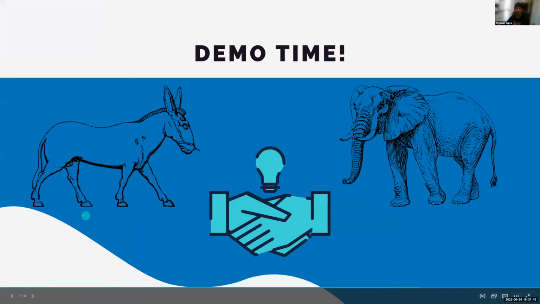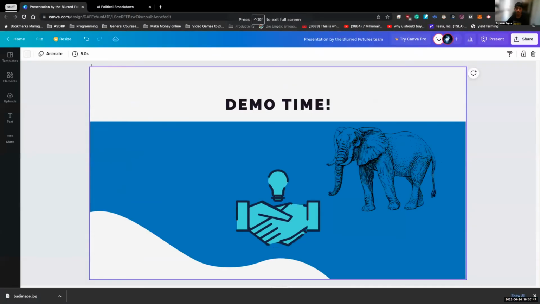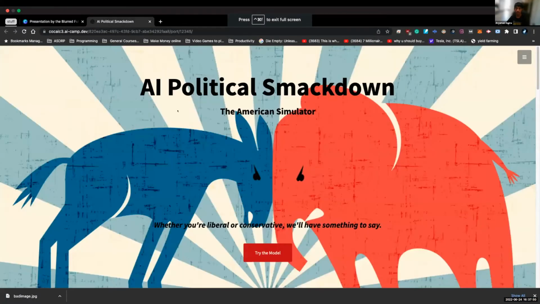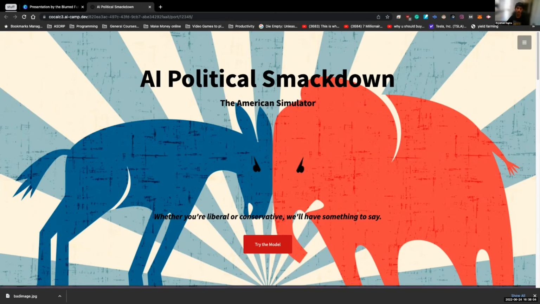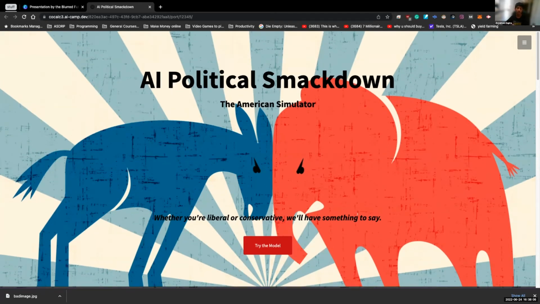Right, so this is a demo for our project. This is the homepage for our website, AI Political Smackdown, where there's going to be a bot that's trained on liberal comments, and a conservative one that's trained on conservative comments. The user is going to give input to one of the bots, and the output from one bot will be the input to the other bot.